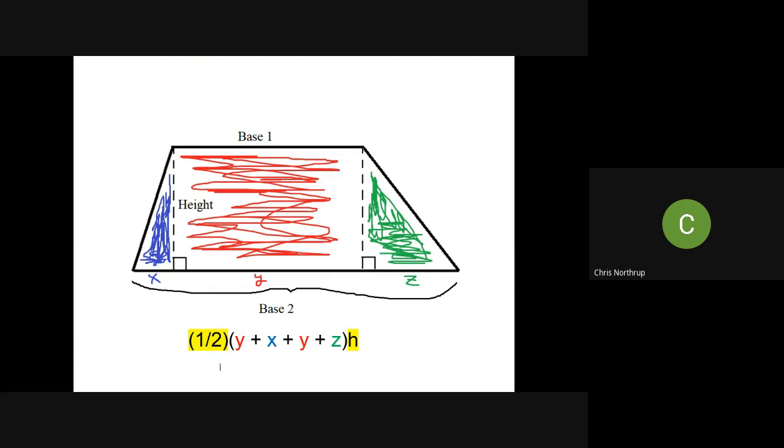So 1/2 of all of that times the height. But we said a second ago that x plus y plus z is the entirety of base 2. Also, base 1, if that red part is a rectangle, is just plain old y. So you can generalize this to say 1/2 times (base 1 plus base 2) times height. This is your area formula for a trapezoid. You need both bases and you need the height. If you don't have all of those things, you cannot find the area of a trapezoid.